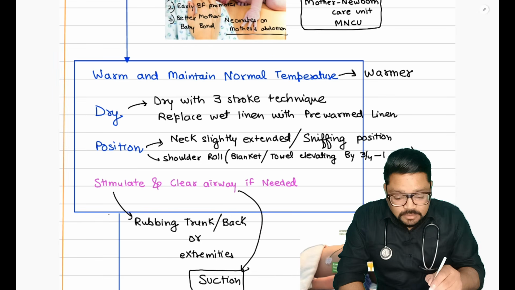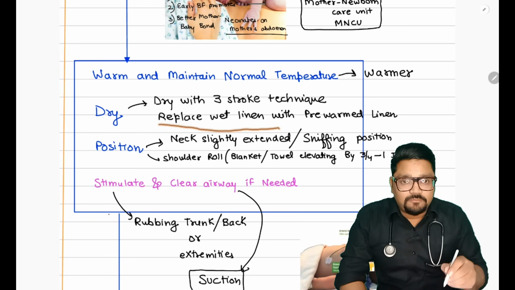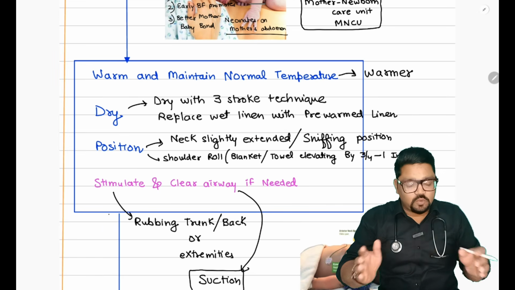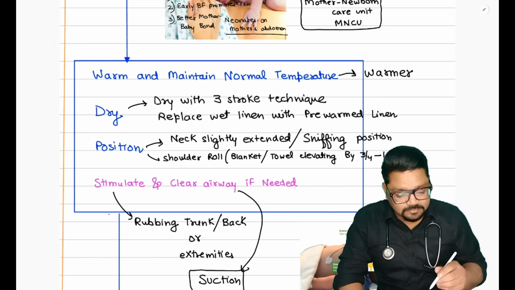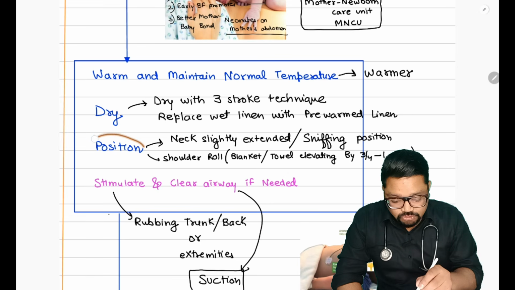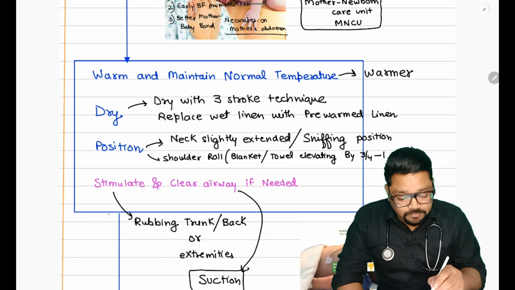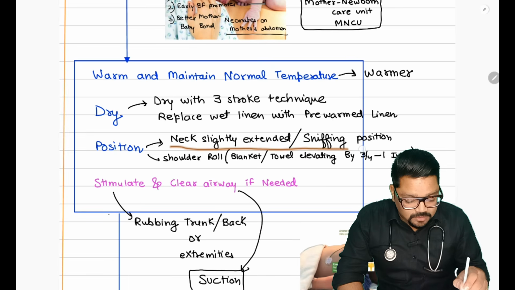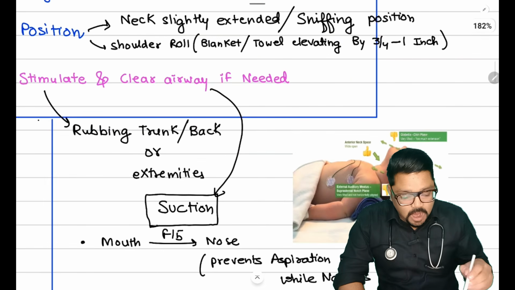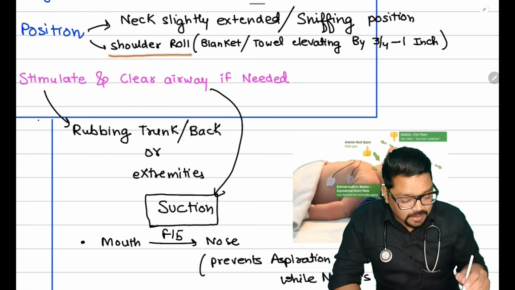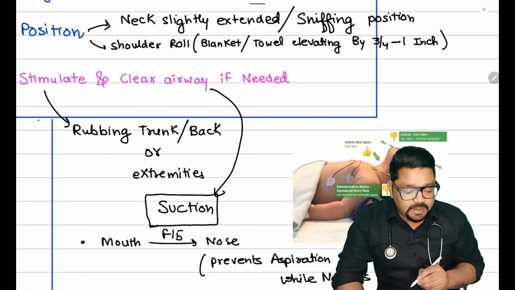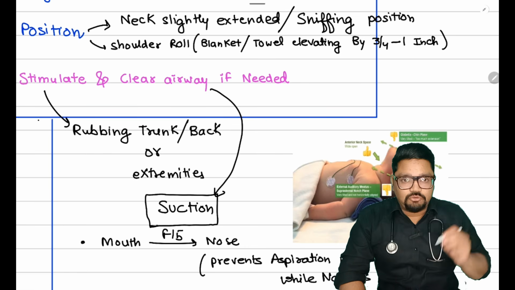Okay, and you are going to replace the wet linen with which you have dried the baby, and cover the baby in dry linen. Second is the position. Position means that the neck should be slightly extended. This is the position. So how are we going to maintain this position? We are going to make a shoulder roll with a blanket or a towel, and this should be the sniffing position of the baby.